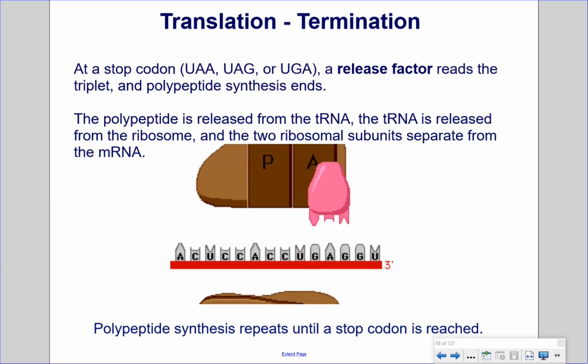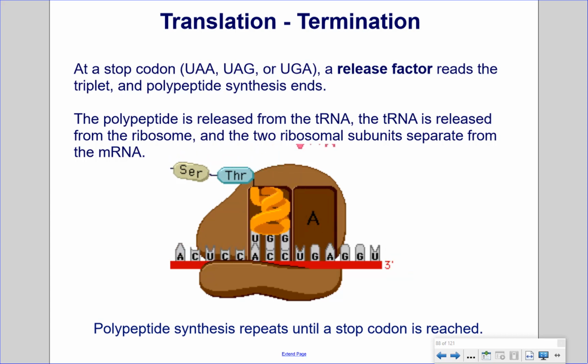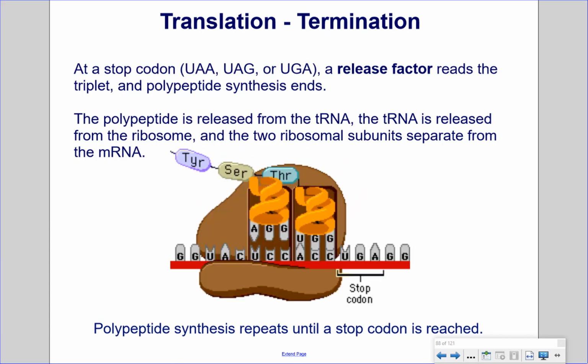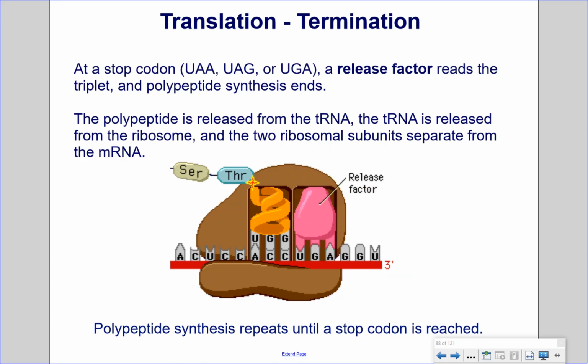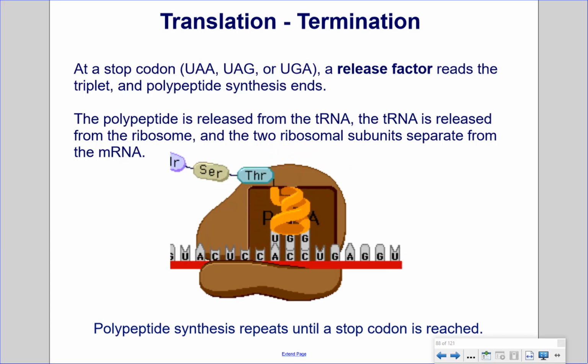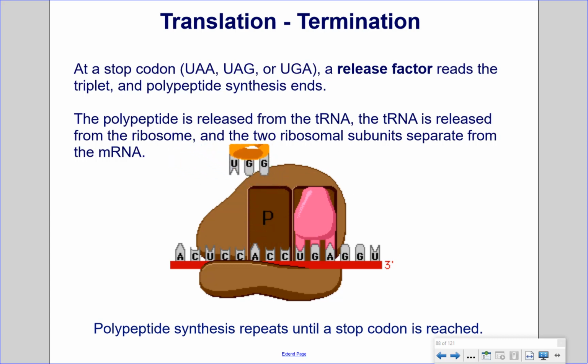Translation. Termination. At a stop codon, UAA, UAG, or UGA, a release factor reads the triplet and polypeptide synthesis ends. The polypeptide is released from the tRNA, the tRNA is released from the ribosome, and the 2 ribosomal subunits separate from the mRNA. Polypeptide synthesis repeats until a stop codon is reached.